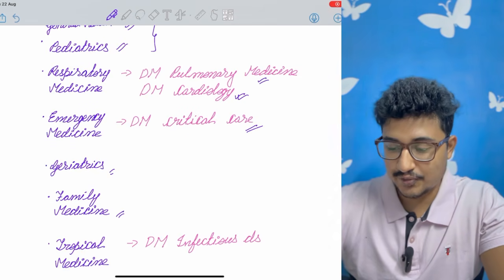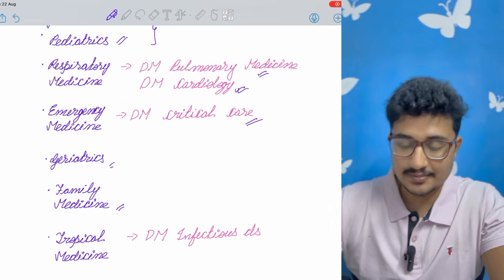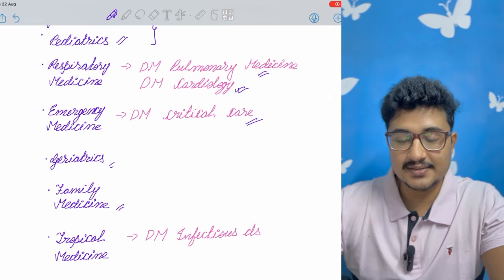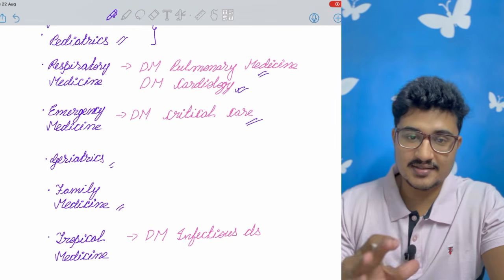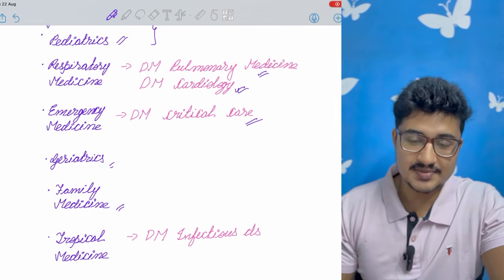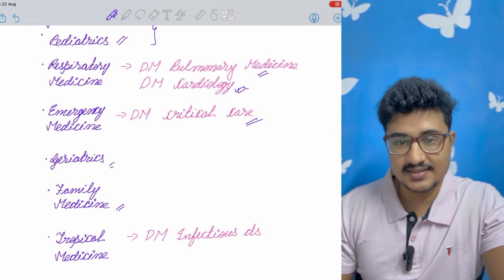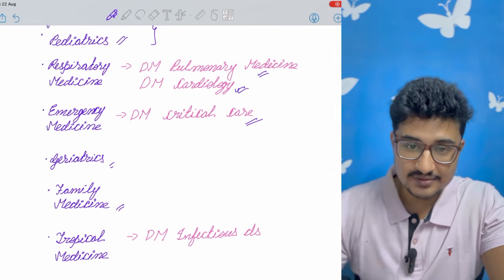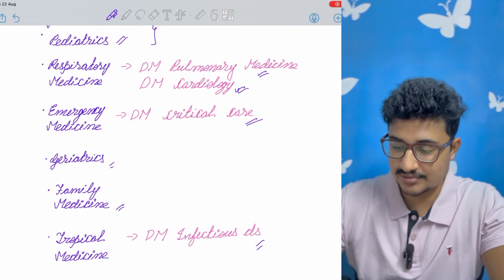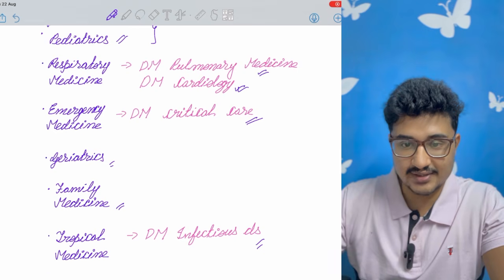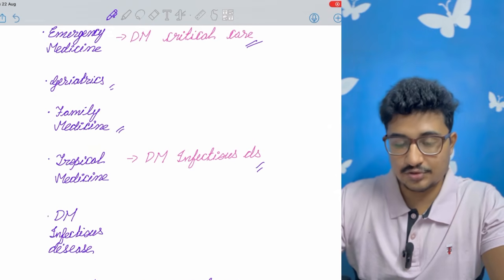You can also go for family medicine. Limited seats are there, but you can go. Tropical medicine only, I think in the School of Tropical Medicine that is associated with MCK only, their tropical medicine MD is available. And after doing MD in tropical medicine, you can go for DM infectious disease also. So a DM subject is also available if you do MD in tropical medicine.